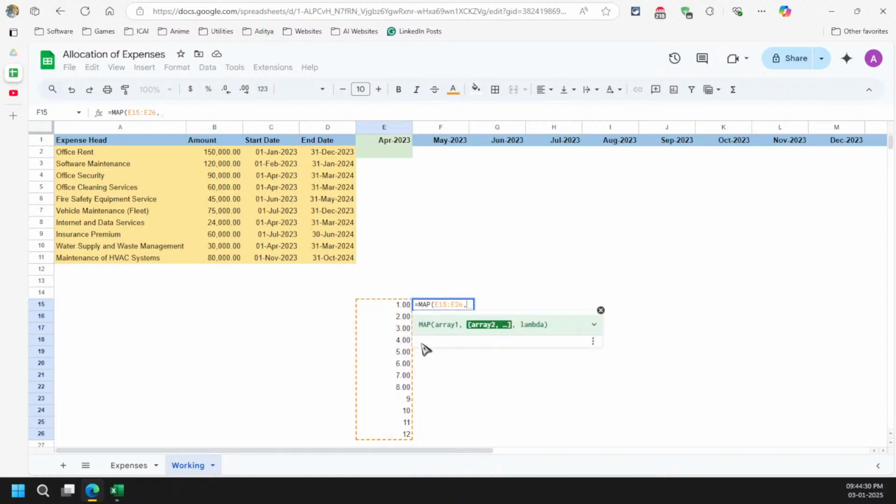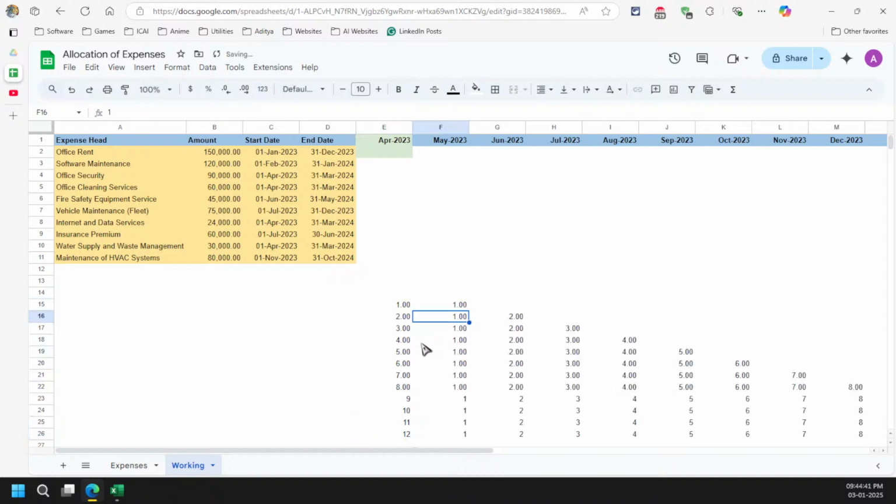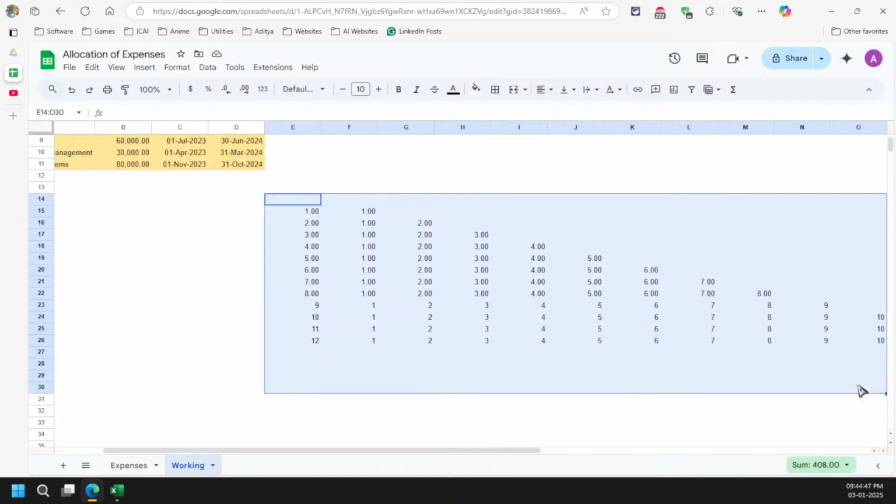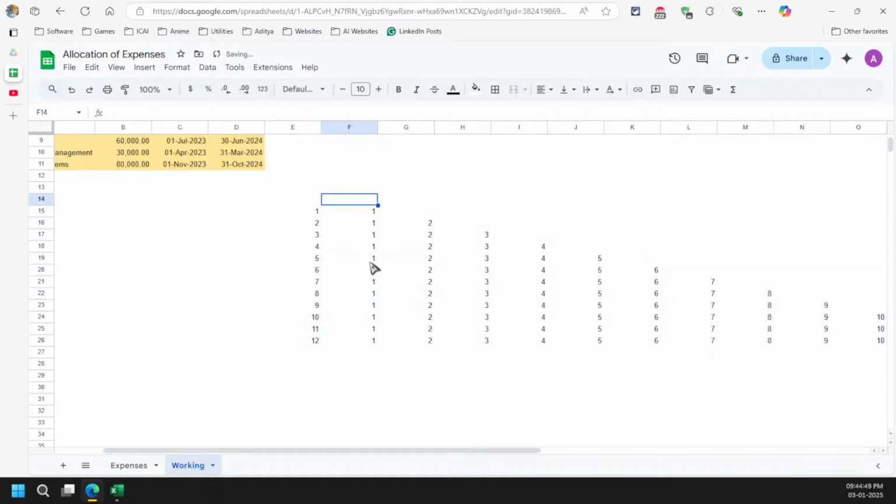And I'm going for the sequence of, one second, I have to write the lambda, right? LAMBDA a, sequence of 1 comma a, right? You can see that it is spilling. It is not giving me any error here, right? It is not giving me any error kind of thing.